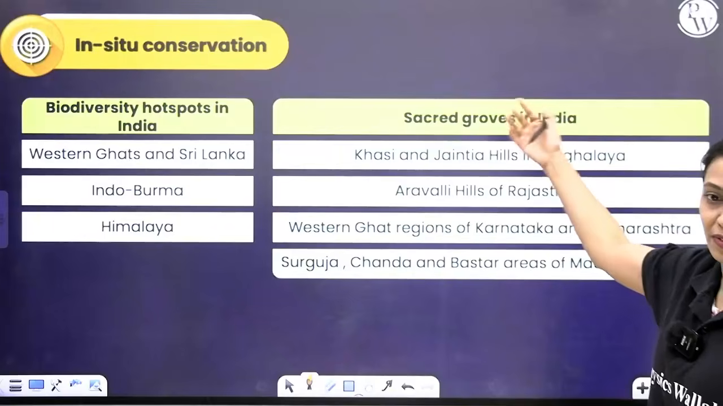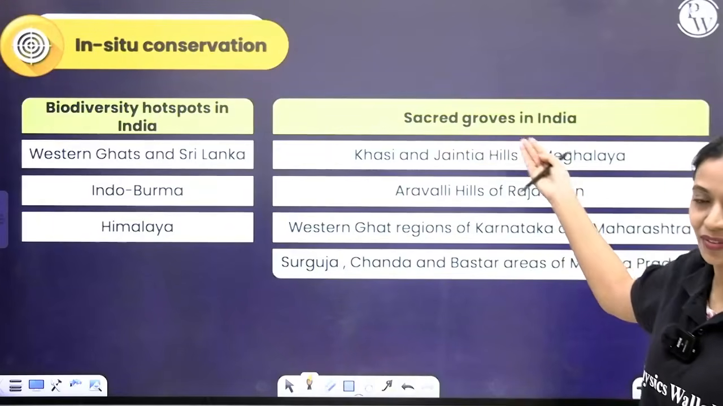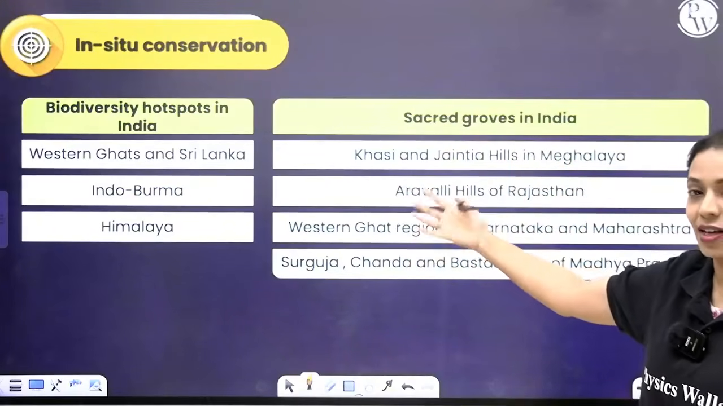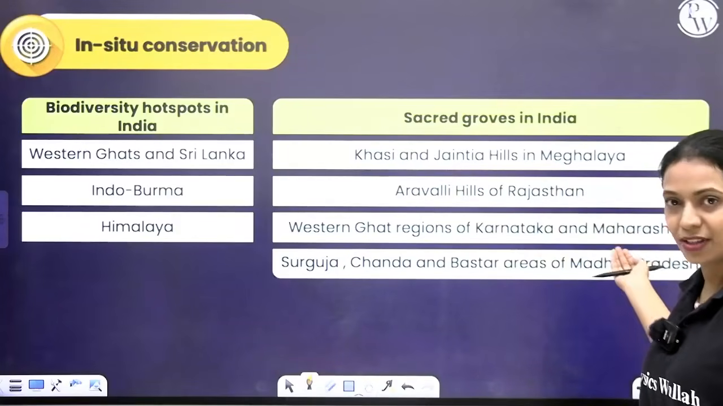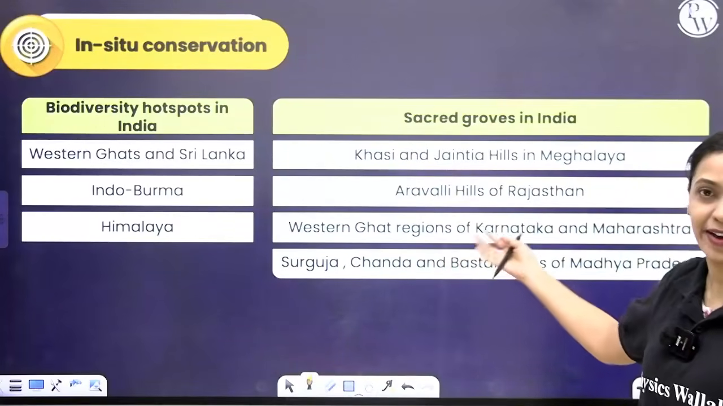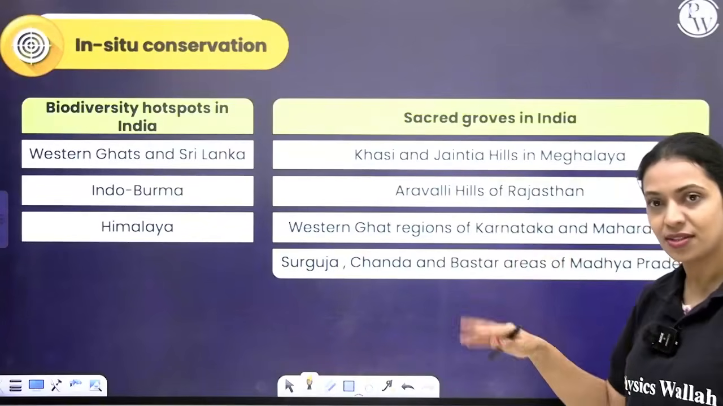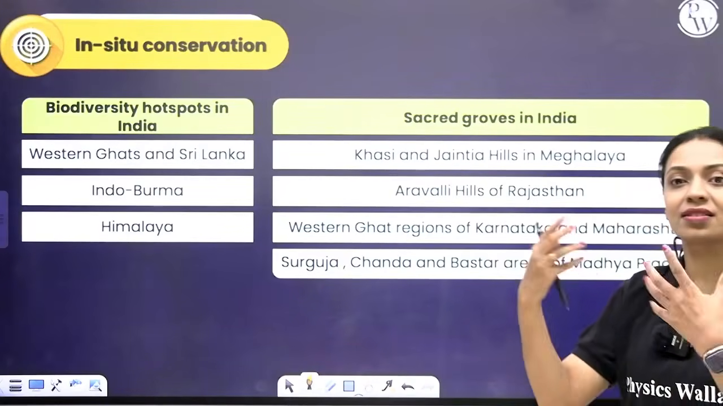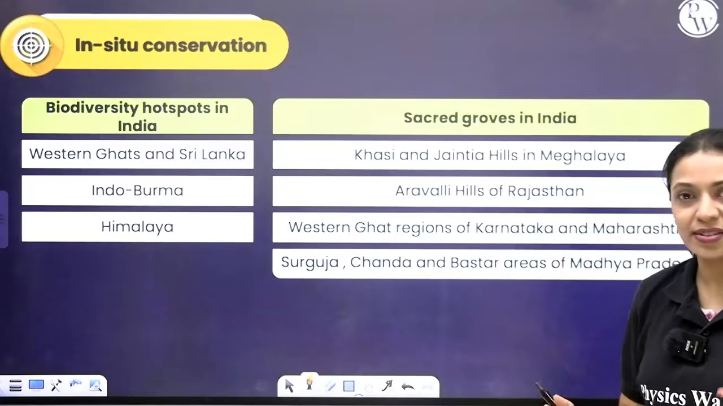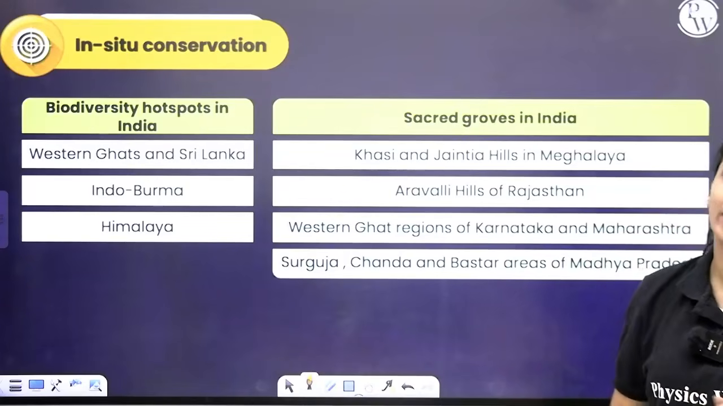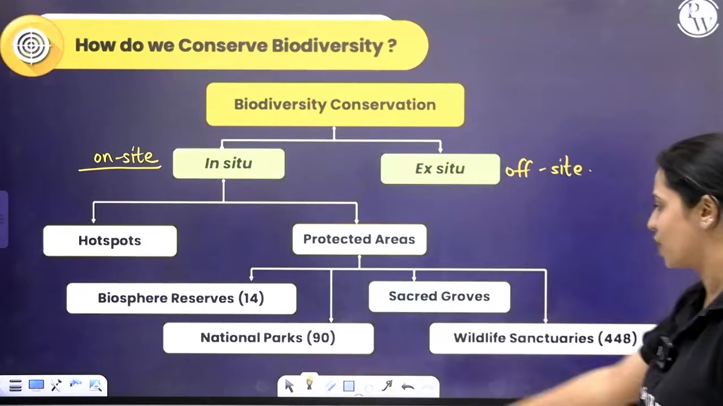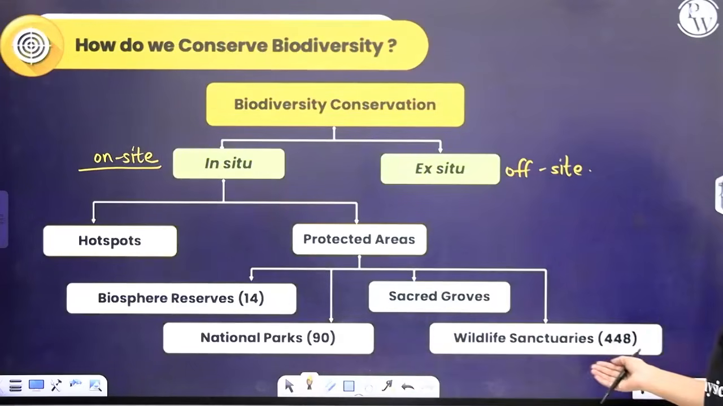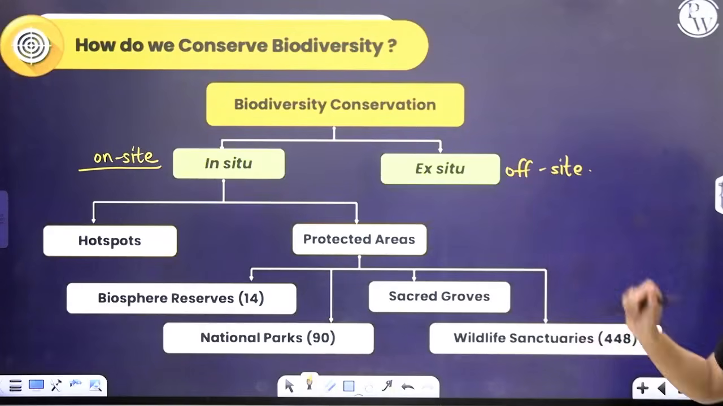In Meghalaya, you have Khasi and Jaintia hills. In Rajasthan, you have Aravalli hills. And the Western Ghats, which is a part of Maharashtra and Karnataka. And in Madhya Pradesh, you have 3 regions, Sarguja, Chanda and Bastar. In all of these regions, the local communities itself will conserve nature and protect it because they have that religious attachment towards it. Okay? That's about sacred groves. We also have 90 national parks and around 448 wildlife sanctuaries. That's about in situ conservation.